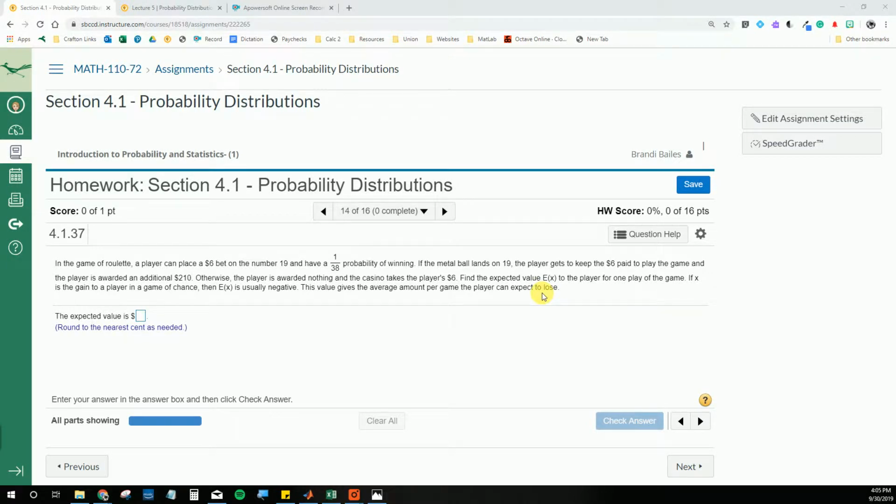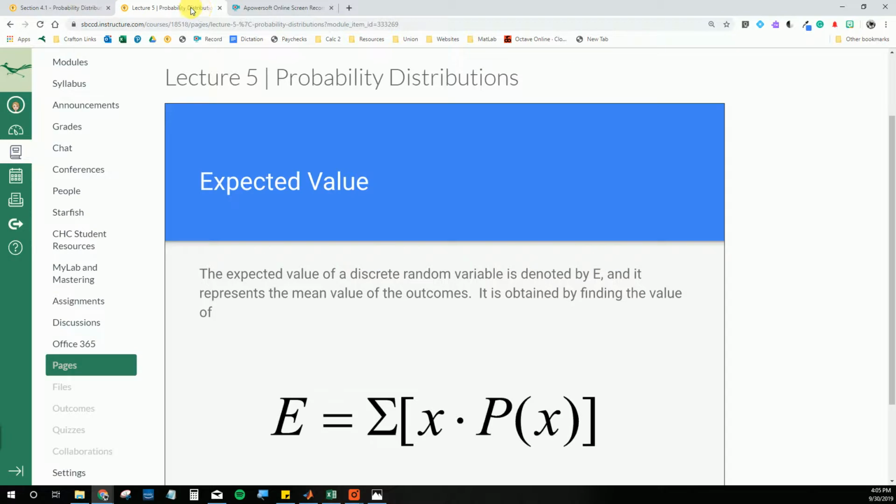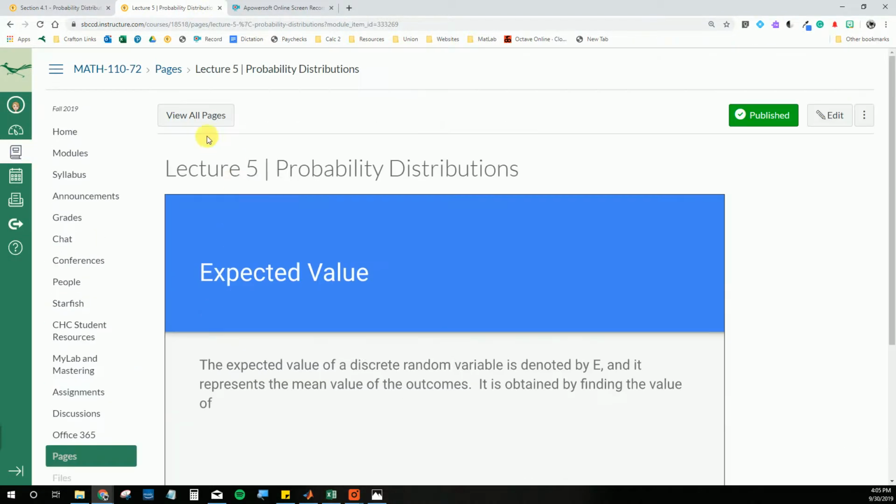Hi everyone, I wanted to make a video about expected value because that question has come up in our discussion post a couple of times. So first I want to point out what expected value is, and this is from the lecture slides for this section, Lecture 5, Probability Distributions.